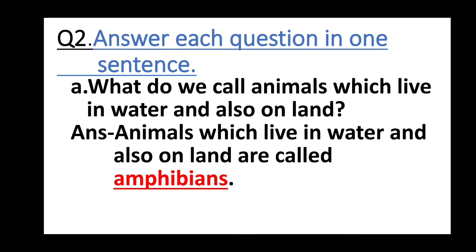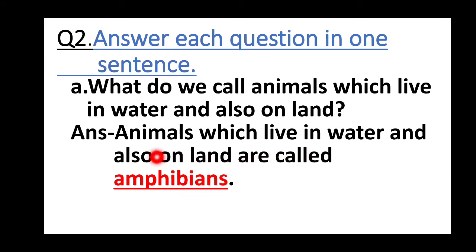Question number 2. Answer each question in one sentence. First question. What do we call animals which live in water and also on land? Answer. Animals which live in water and also on land are called amphibians.